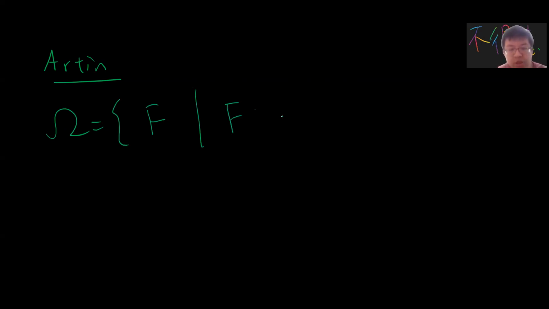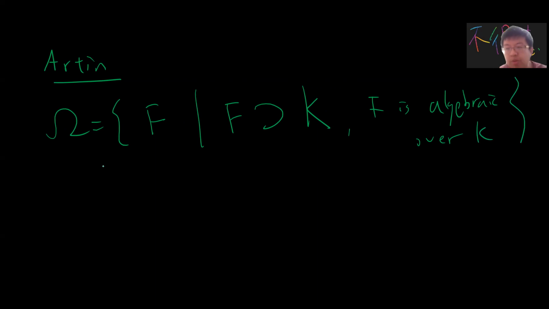And the second way, I think it's also a bit strange. This is proposed by our team. You can define omega, let's say, which is all the fields F such that K is a subfield and F is algebraic over K. And you can define a partial order such that if f1 is an extension of f2, then I can say f1 is greater than or equal to f2. And omega has a maximum element.